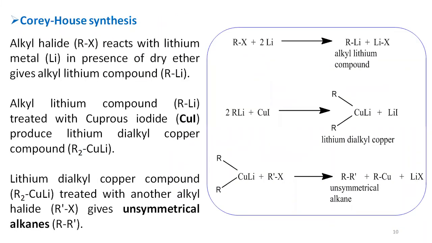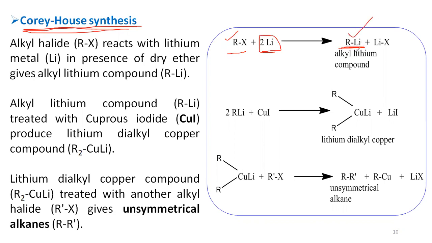And next method, here you can see the Corey-House synthesis for the preparation of alkanes. When coming to this Corey-House synthesis, we can use two different alkyl halides. Totally, this reaction follows 3 steps. The first one is alkyl halide, which on reaction with lithium metal leads to produce the alkyl lithium compound.